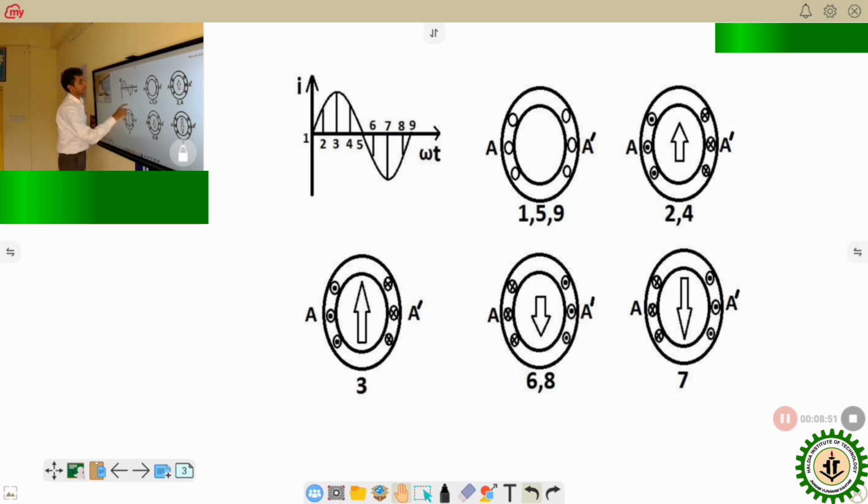Now let us come to instant 7, where the direction of current is the same as this one, but here the value of current is more. So the magnitude of the downward magnetic field will be more. Now let us come to instant 8, same as this one. 6 and 8 have the same value, so this one has the same value. Instant 9, current is 0, so no current, no magnetic field.